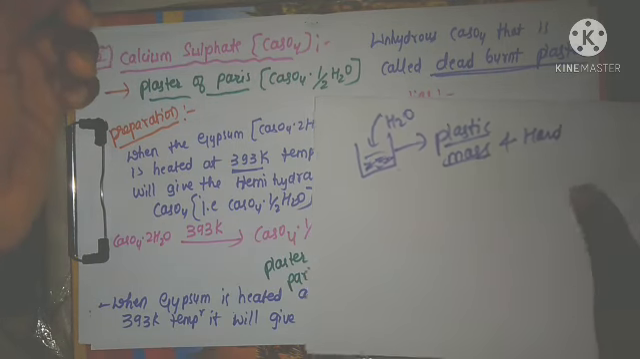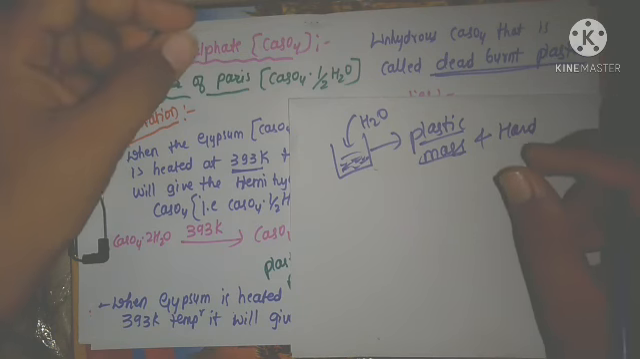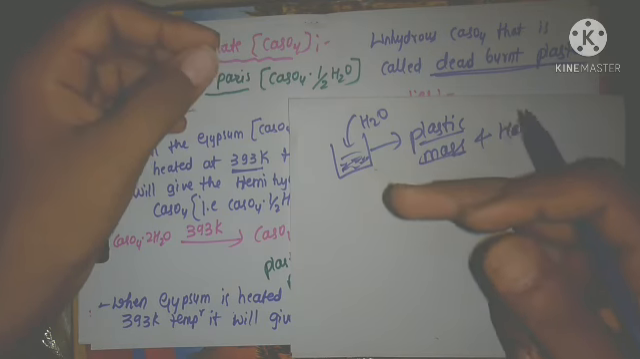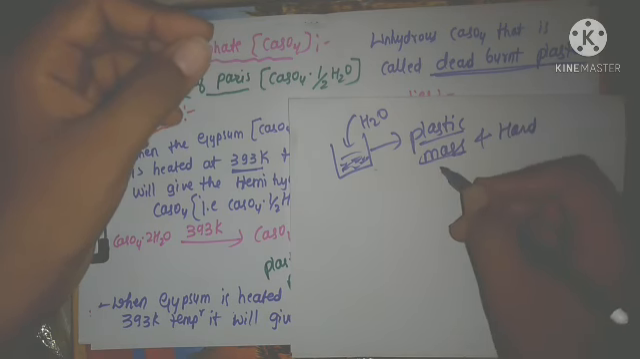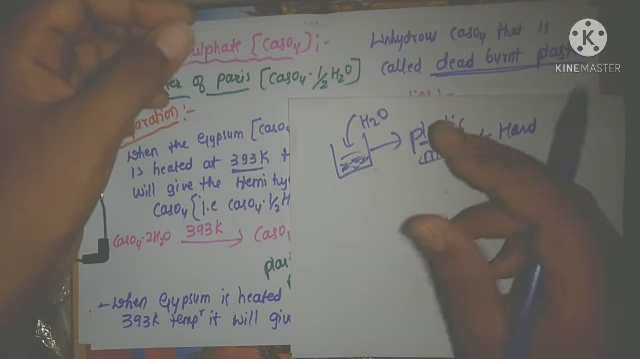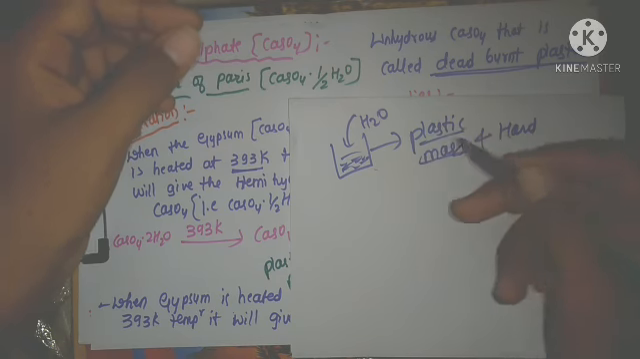Now, in surgeries, if someone's bone is broken or there is a crack of the bone, then there is a plaster on the hand or leg. That is a plaster, right?